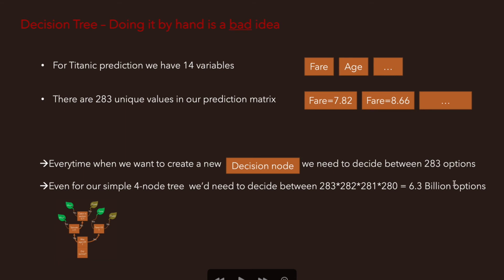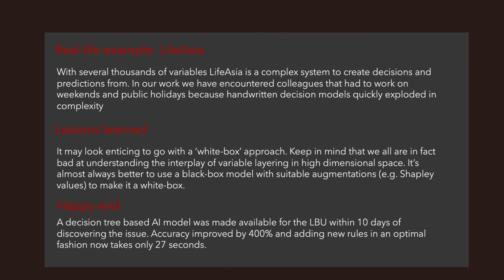While yes, there are some of these options that you can rule out, I'm pretty sure that in the end there will be a few thousand left that look really, really enticing. Right? I would have real challenges deciding between these few thousand, and I would be left with a lot of uncertainty. Well, now the great news is we have models that can actually find the optimal way of building this. Let's go for a real life example. It's going to tell you very tangibly why building that by hand, what is the real life impact on people's life of doing something like that?